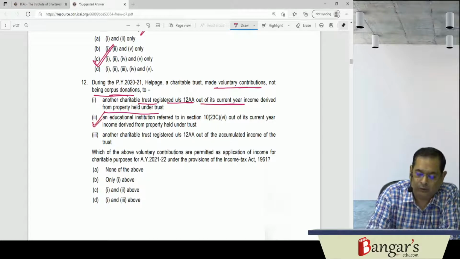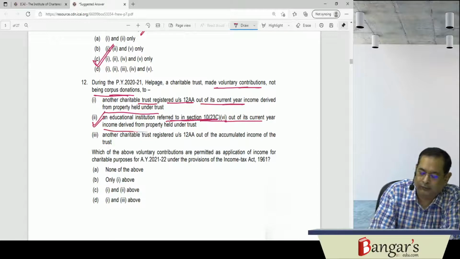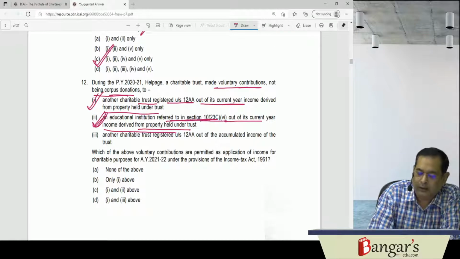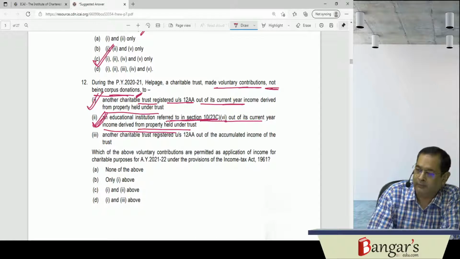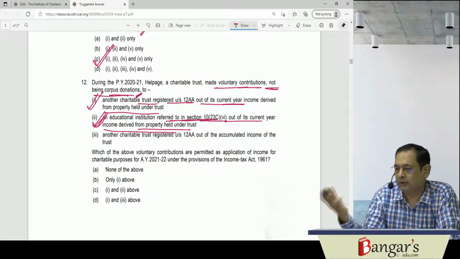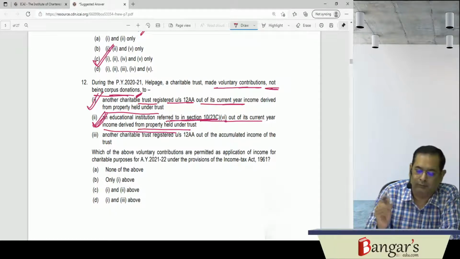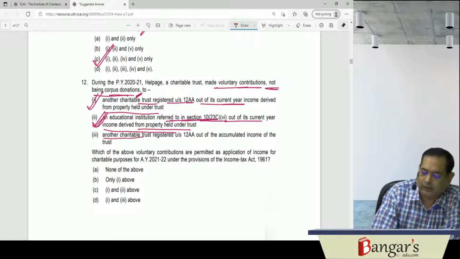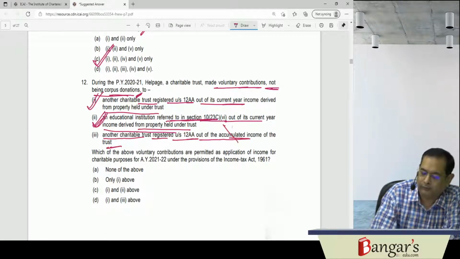Then contribution made to an educational institution referred to under 10(23C)(vi) out of current year's income. Here also, that is out of current year's income, this will be regarded as application, and it is not in the form of corpus donations. Otherwise, if we make corpus donations, the exemption has been provided to the concerned entity which is receiving the corpus donations. Therefore, an amendment has been made in this regard also. Then another charitable trust registered under 12AA out of accumulated income of the trust. This will not be regarded as an application.